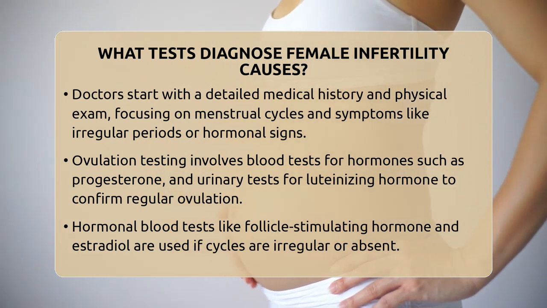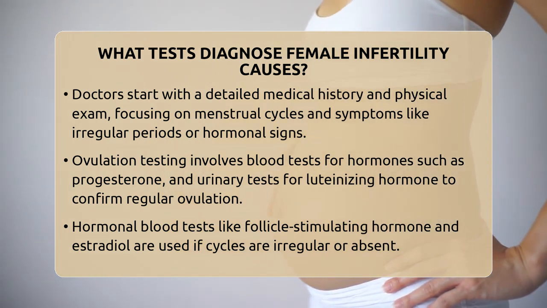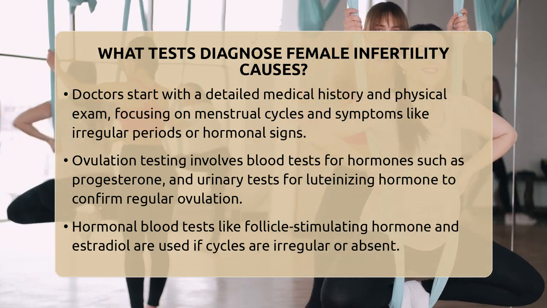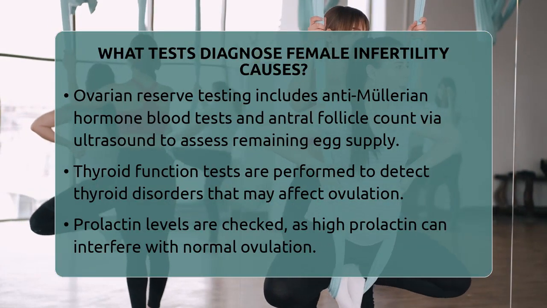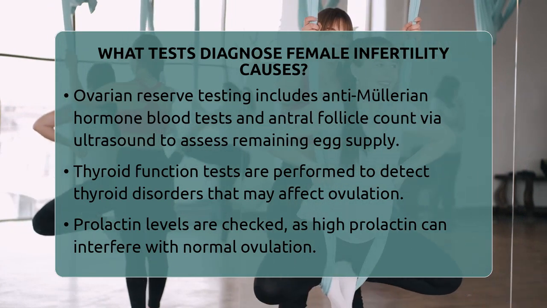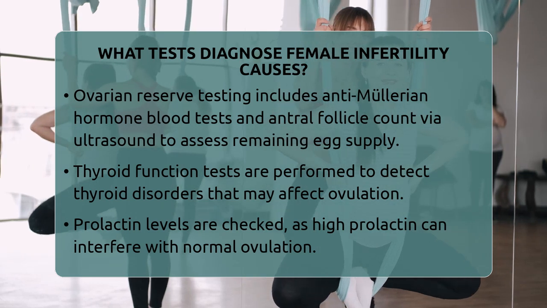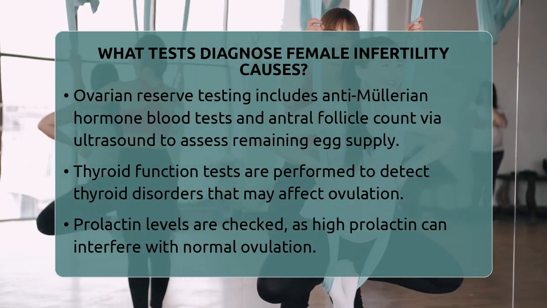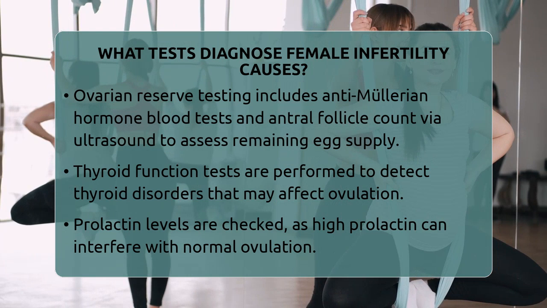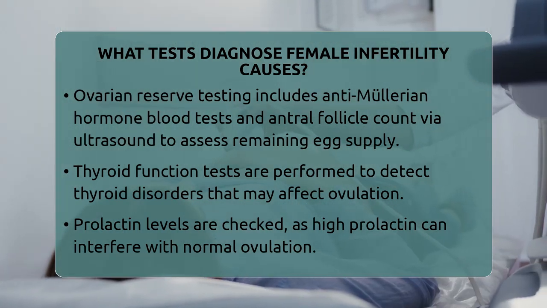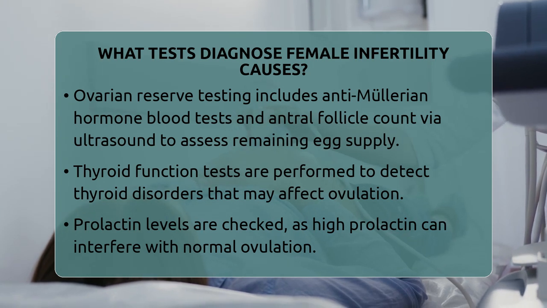Next, ovulation testing is key. Blood tests measure hormone levels like progesterone, which rises after ovulation, to confirm if ovulation is happening regularly. If cycles are irregular or absent, additional hormone tests may be ordered, including follicle-stimulating hormone and estradiol. Urinary tests that detect luteinizing hormone can also help predict when ovulation occurs, providing insight into whether the ovaries are